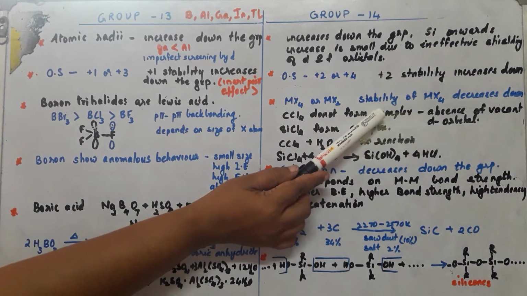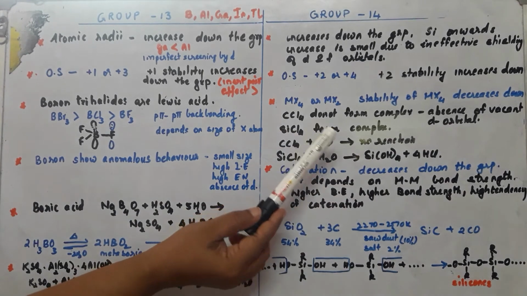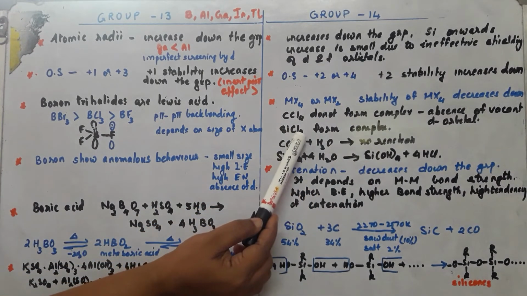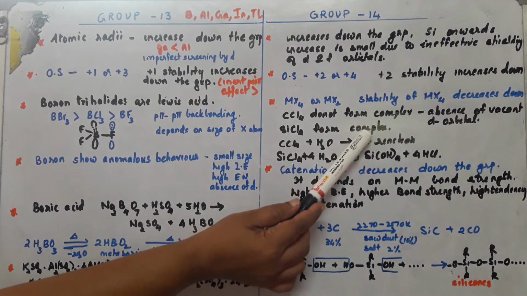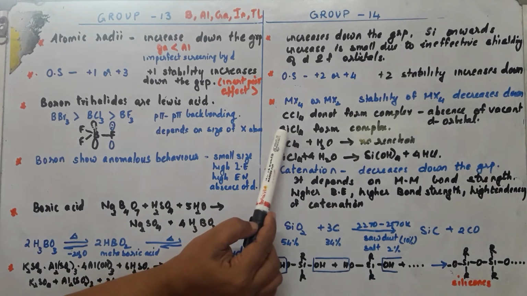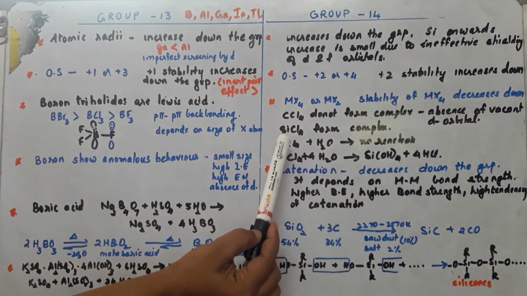The reason is the absence of vacant d orbitals to accommodate the electrons provided by the ligands. Whereas silicon tetrachloride can form complexes, due to the presence of vacant d orbitals in silicon, which can accommodate the electrons provided by the ligands.